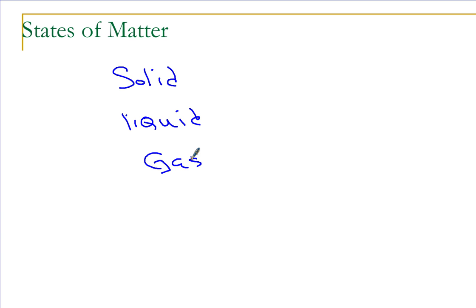Now, before we begin, let's remember there are three states of matter: solid, liquid, and gas. And there is a fourth state called plasma that we don't really cover in this class. Now, a solid has a definite shape and a definite volume. So my cube is a solid, its shape stays the same, and its volume doesn't change.